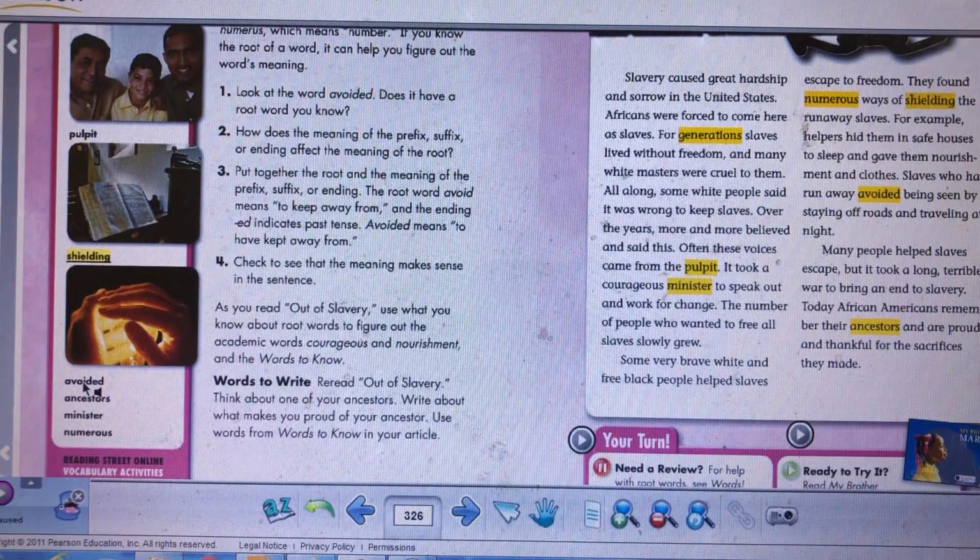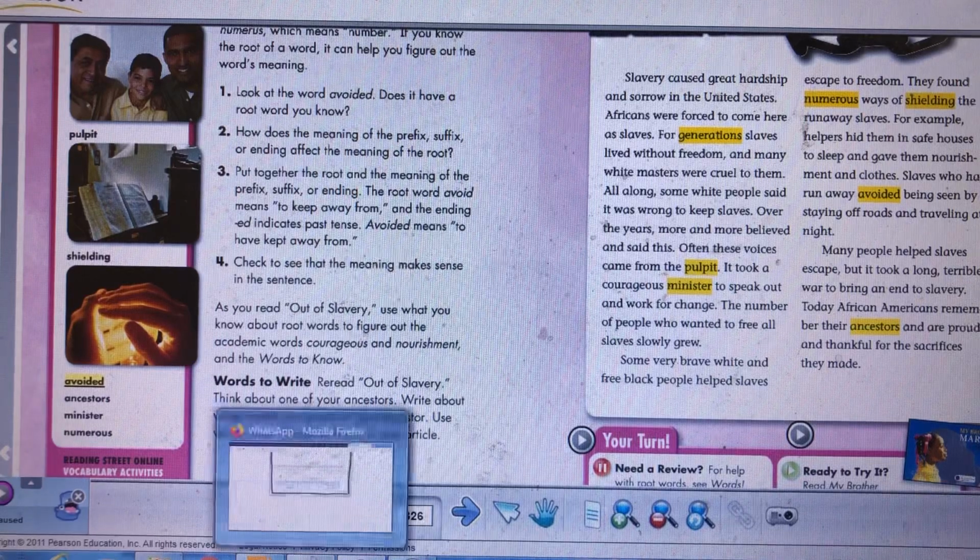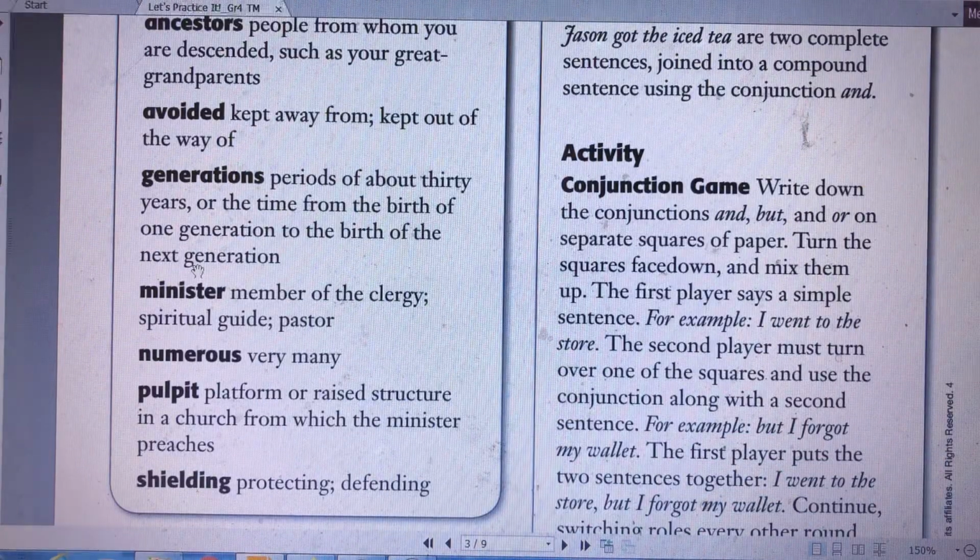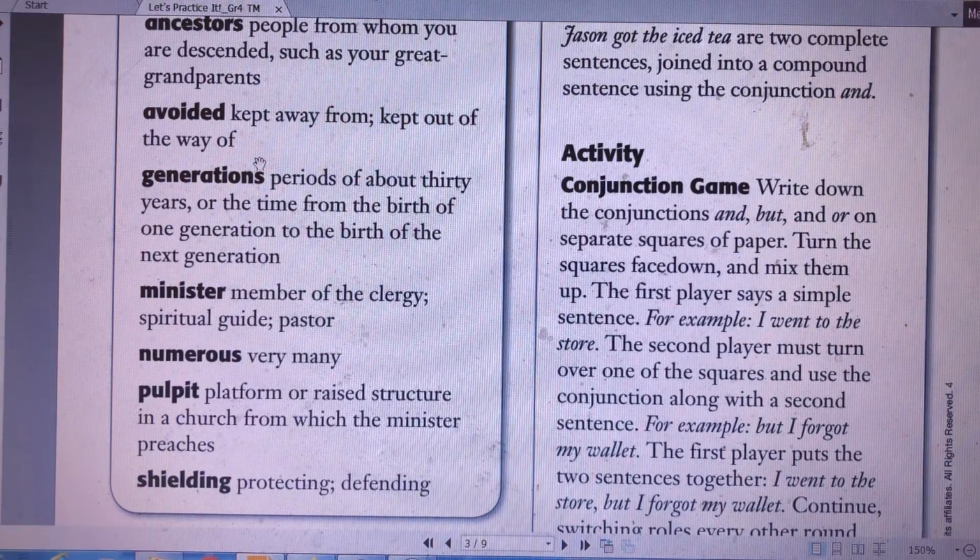The next one. Avoided. Avoided means kept away from, kept out of the way of. So avoid means to keep away from. For example, when you say, I avoid playing in the street, I avoid playing football in the street. It means that you keep away from playing in the street because it's dangerous, as you know. So avoided means kept away from or kept out of the way of.